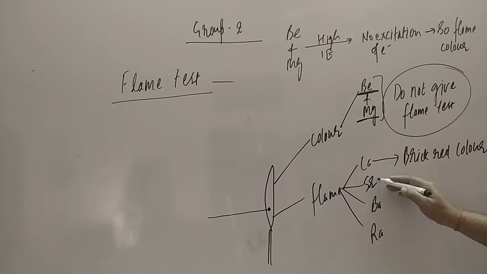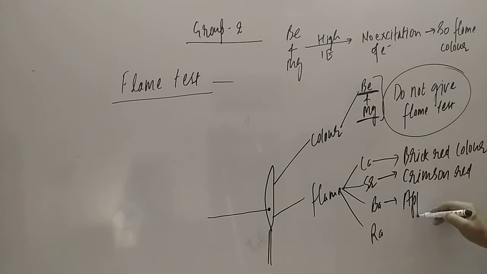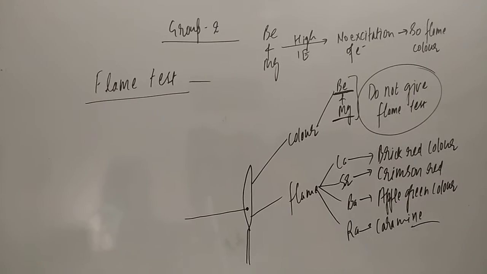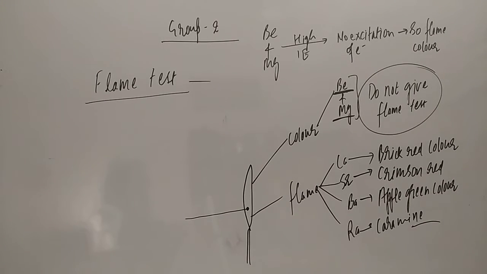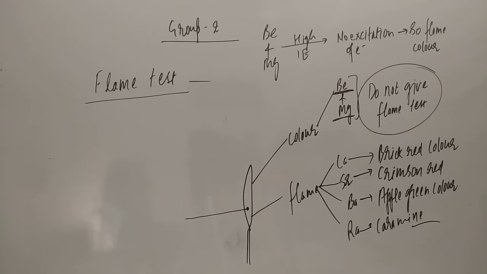If you talk about strontium, it is crimson red. Next, barium is the apple green color. Now radium is carmine. So these are the flame test colors of the group 2 elements that you have to keep in mind: calcium is brick red, strontium is crimson red, barium is apple green, and radium is carmine.